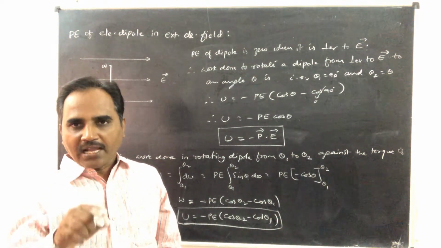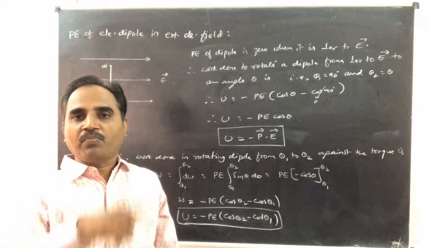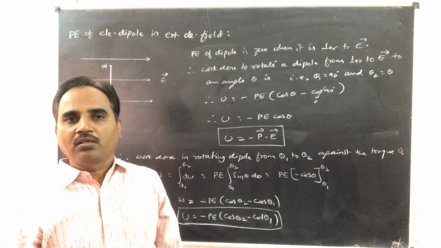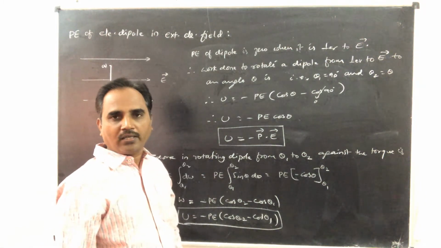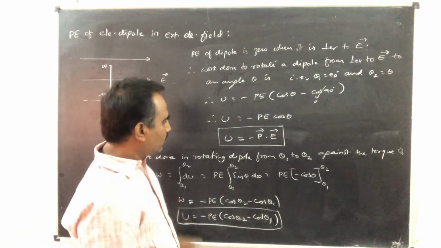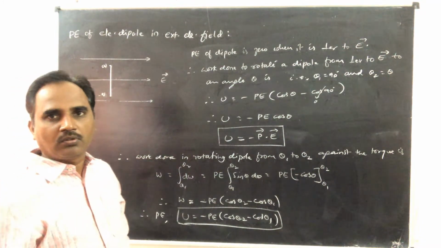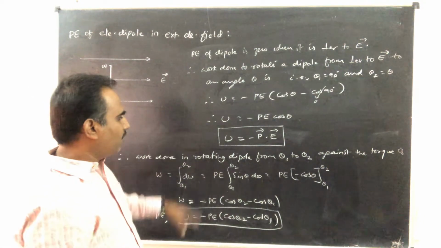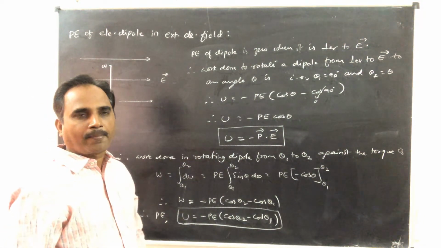So whenever a dipole is turned to an angle theta from normal to the electric field, this is the work done and hence this must be the potential energy. So this derivation is important from the examination point of view. So you practice this derivation thoroughly and also you understand these equations.